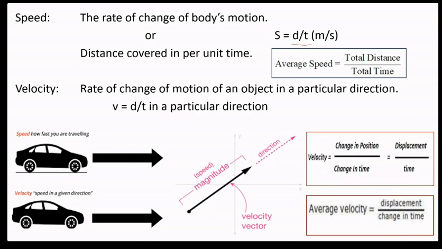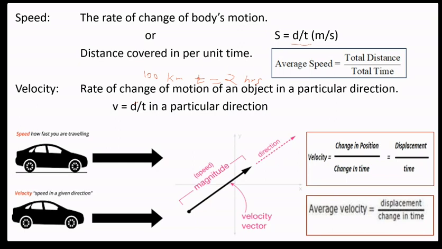Let's say you are moving from one place to another and you are covering a distance of 100 kilometer, and the time is 2 hours. So what will be the average speed? 100 kilometer divided by 2.